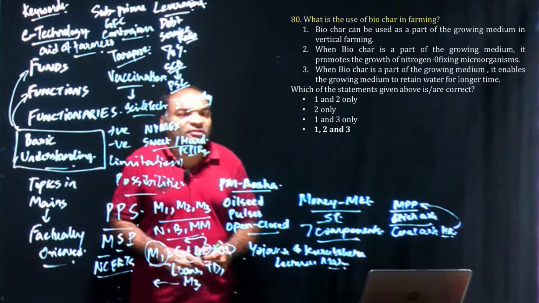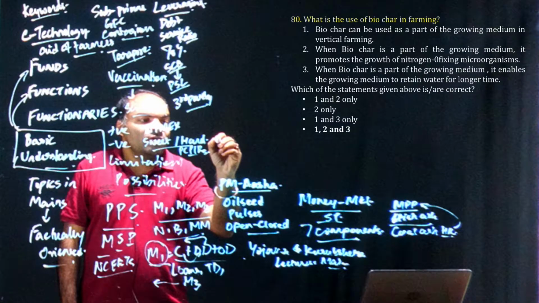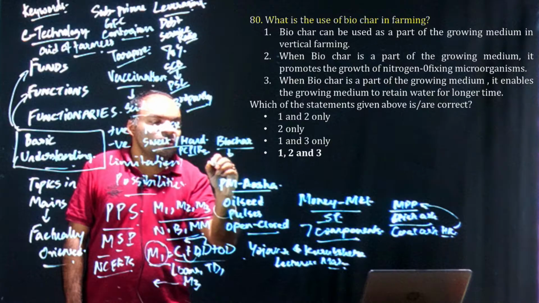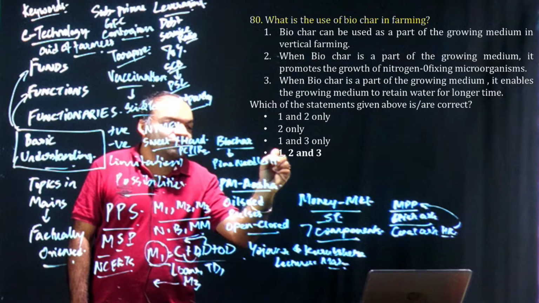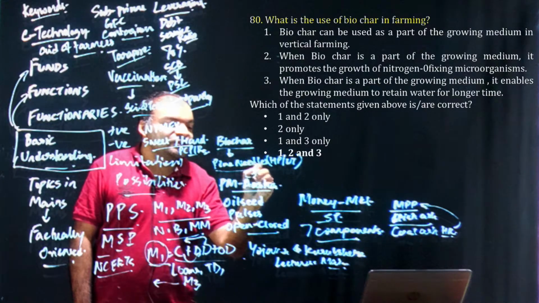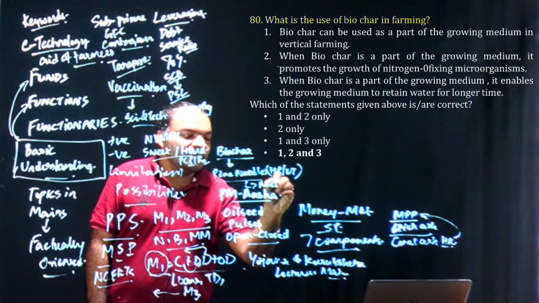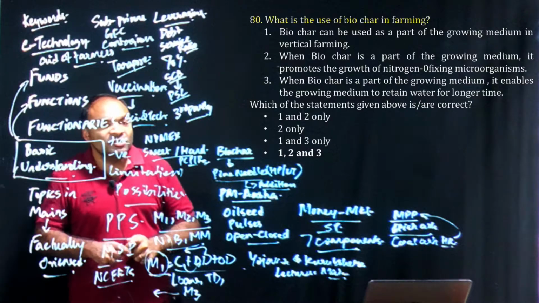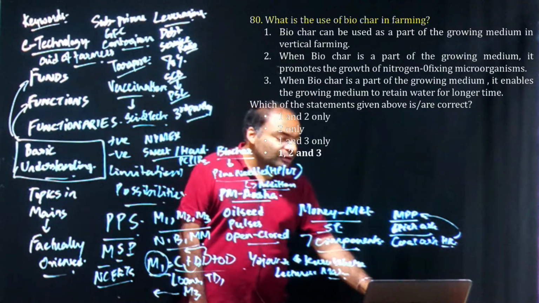Now coming to the 80th question, which is about biochar. I remember telling you, or in class we had discussed, biochar as a concept. We had discussed pine needle collection, pine needles to be collected in Himachal Pradesh and Uttarakhand to prevent forest fires, and also to be used as a residue or addition to urban farming, and also that biochar can be used as an alternative fuel. So using all those concepts, we could easily arrive at the answer, which is 1, 2 and 3.